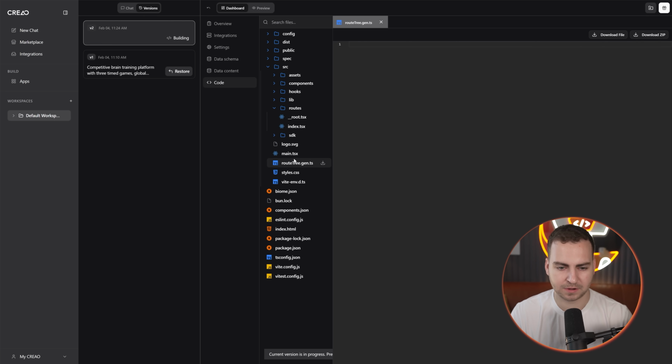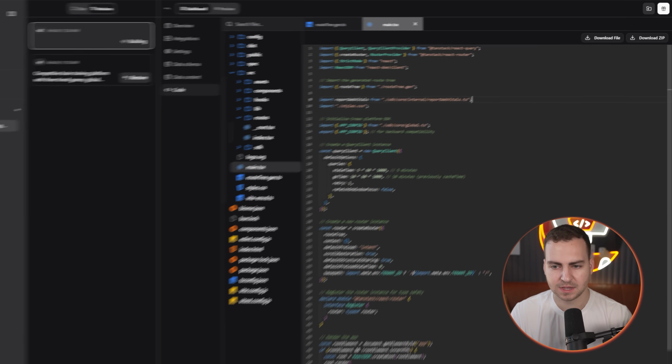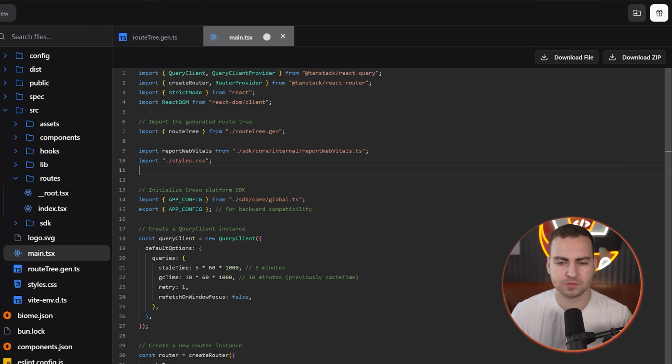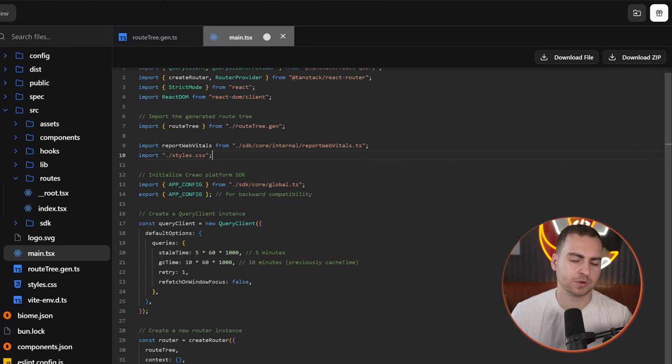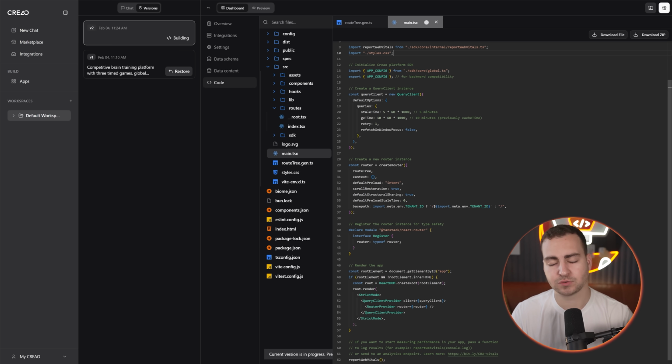Let's just load something up here. I don't know, main.tsx. And if we want, we can actually edit the code directly inside of here, even though you don't need to. And of course, we can just chat with this in natural language.